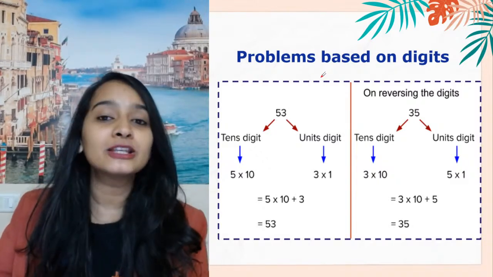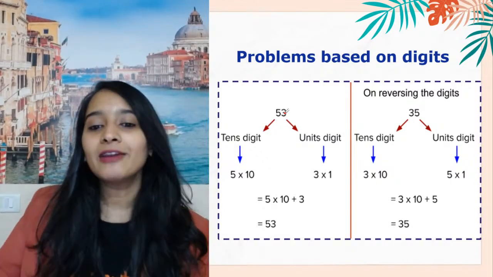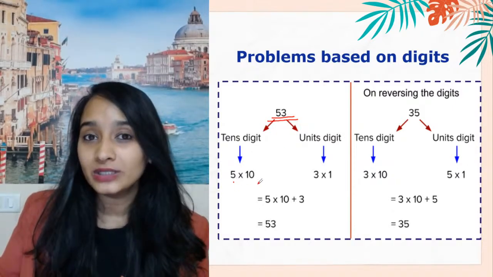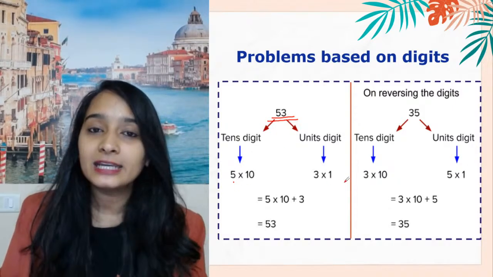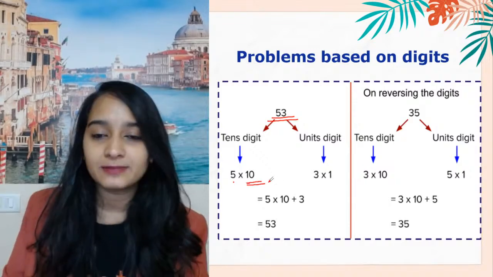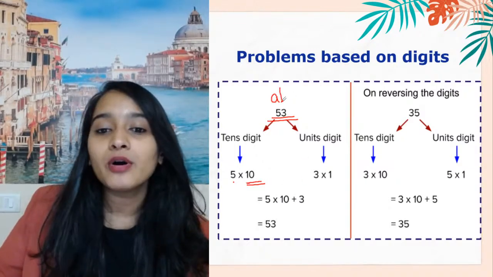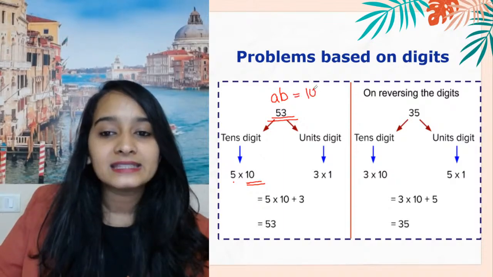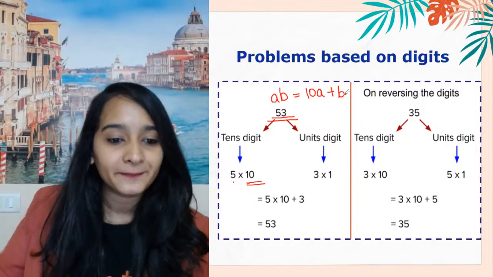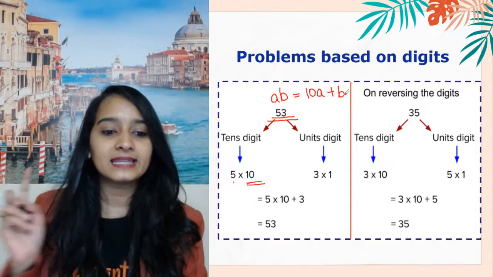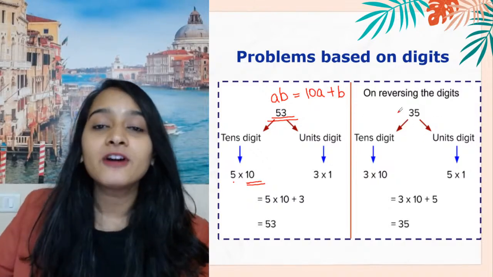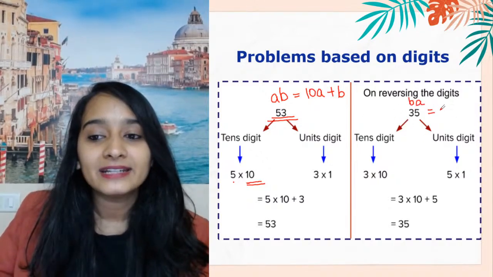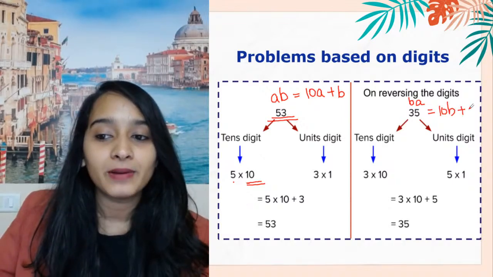Now, problems based on digits. Whenever I give you a number like 53, a 2-digit number, you can write it as 5 into 10, which is 50, plus 3 into 1, because 5 is sitting in the tens place. So if I take a number AB, it's a 2-digit number, I can write it as 10A plus B. Correct? If I reverse the digits, it will become BA, so I will write it as 10B plus A.